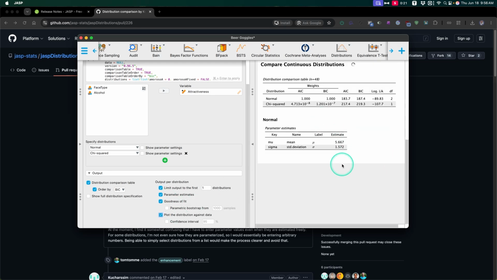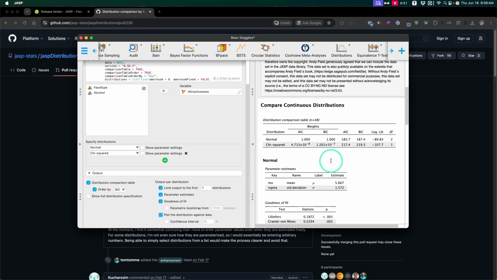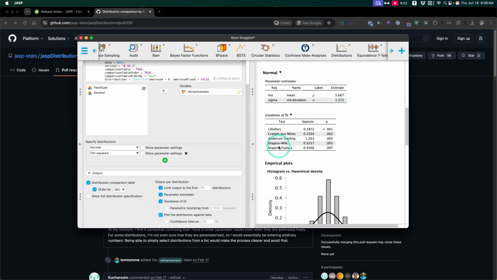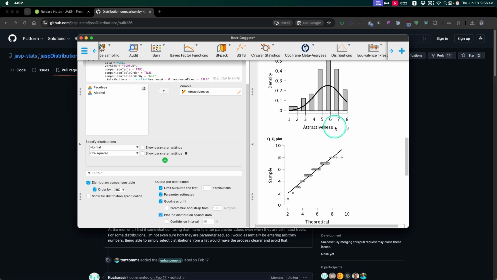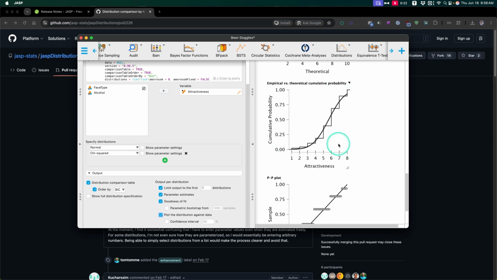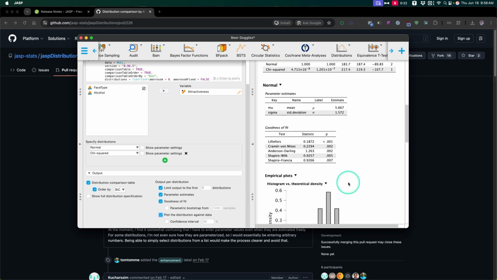So it just produces statistics for it. There we go. Oh, it was working in the background. My bad. I was like, work, why don't you? Okay. So we've got a distribution comparison table. Okay. And then it gives us the normal statistics and goodness of fit. It looks like it's fine. Histogram versus theoretical, the QQ plot, the empirical versus theoretical cumulative probability, and then the PP plot.